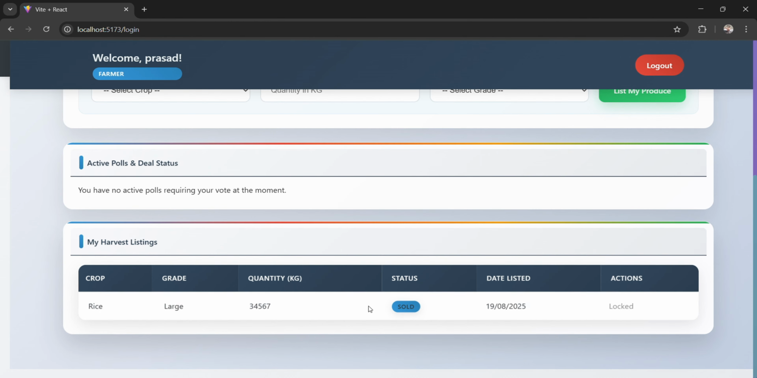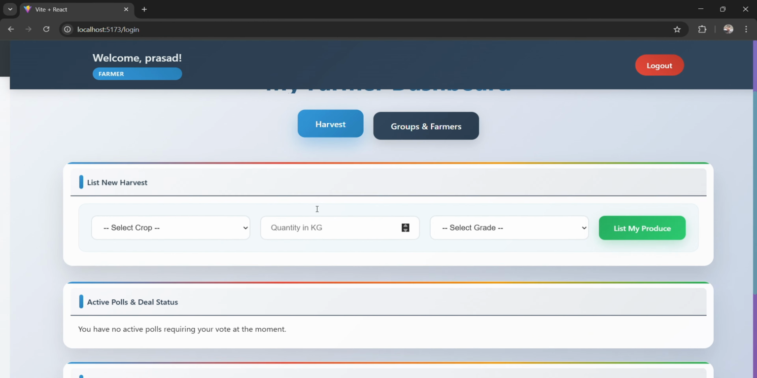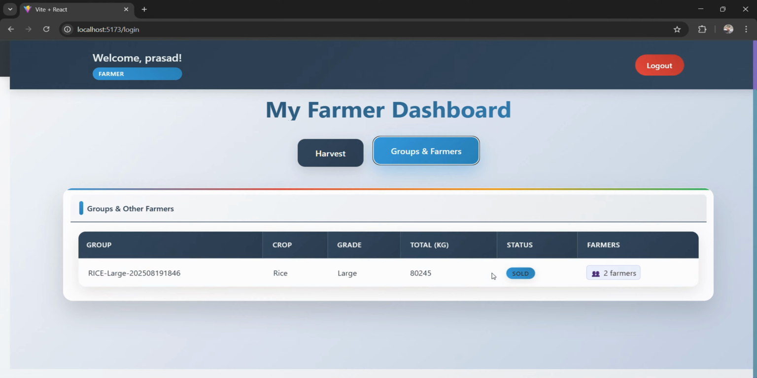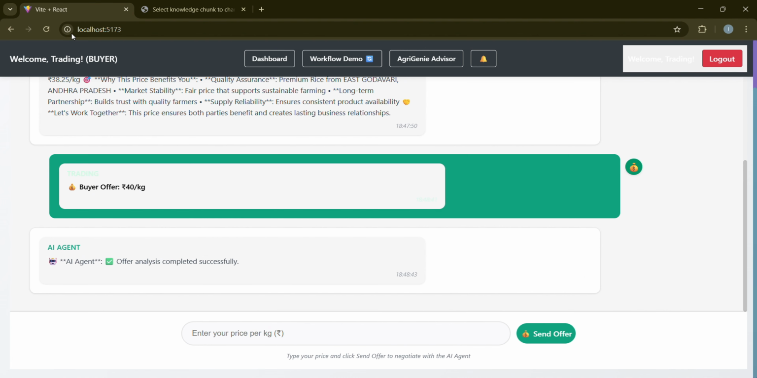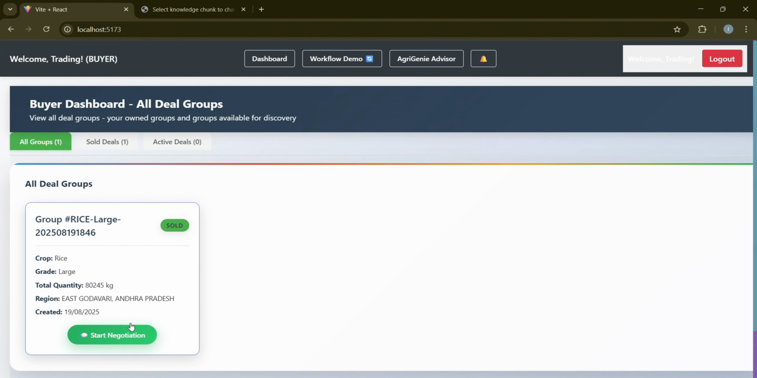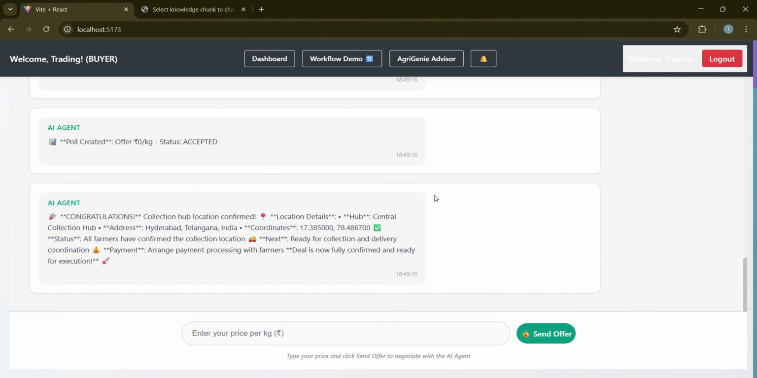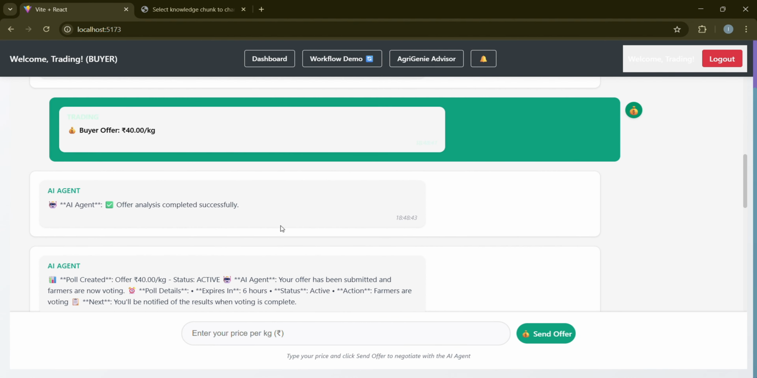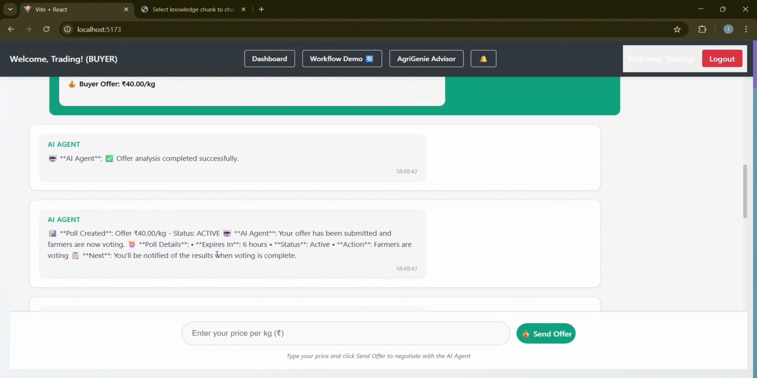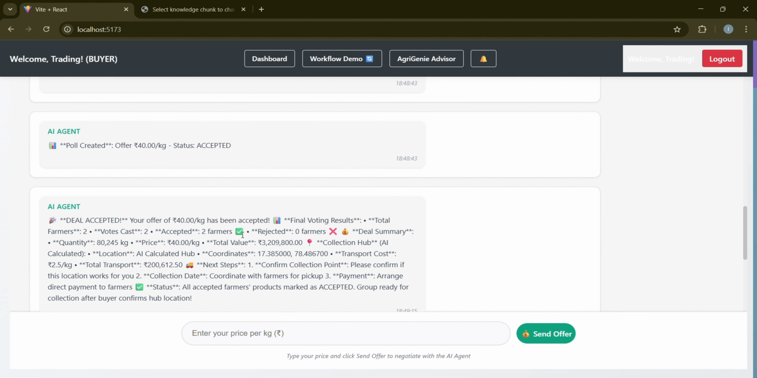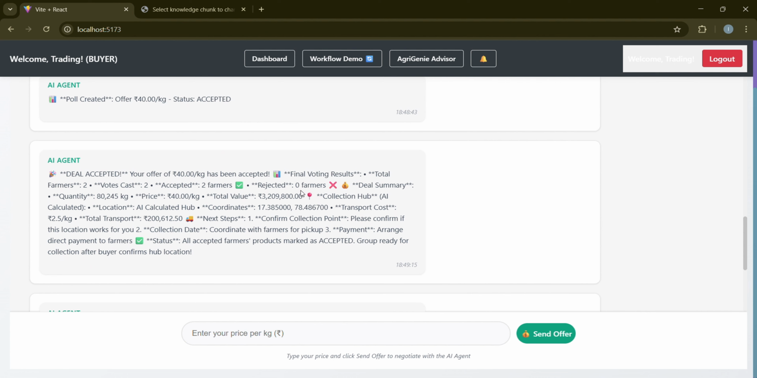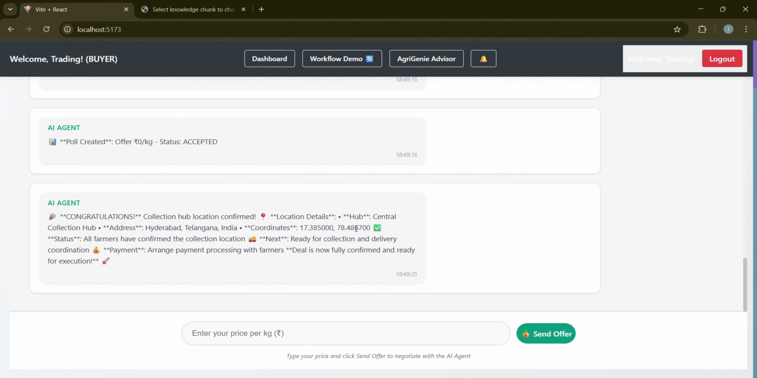In the farmer dashboard, as you can see, his listings are updated and the current status is sold, and also when you check the group, the status is sold. So what happens in the buyer section then? In the buyer section, the agent gets aware of the situation. It deals with all the polls and all the summaries, and automatically updates itself regarding what the situation is, gets all the status and all the info from the deal, and makes itself self-aware.